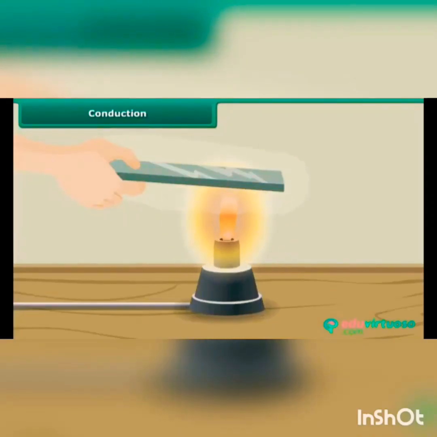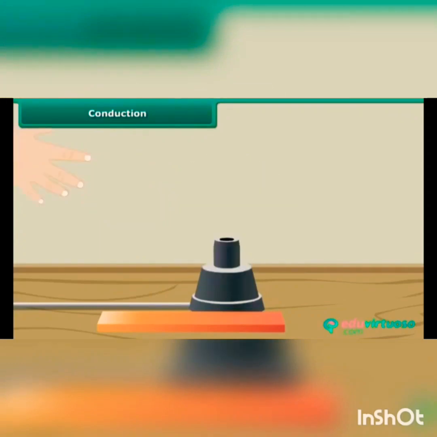Let us perform an experiment. Take a metal rod. Hold one end and heat the other end. In the beginning, the end of the rod in the hand is not hot. However, very soon we find that the end becomes hot and we are not able to hold the rod any longer. It means that some heat has been transferred.